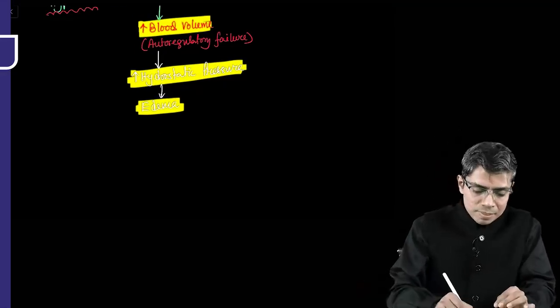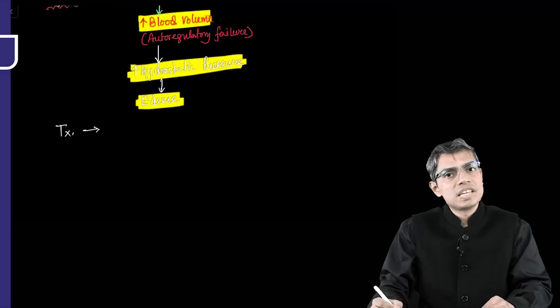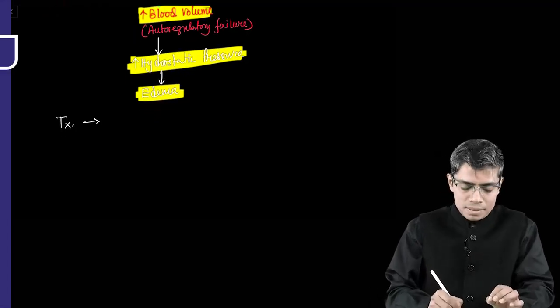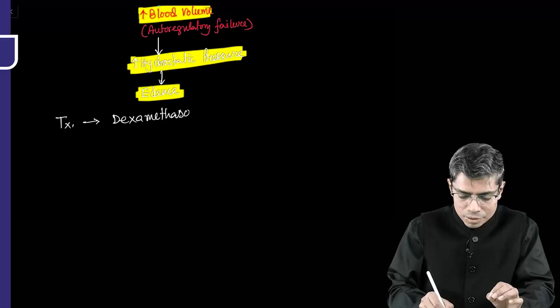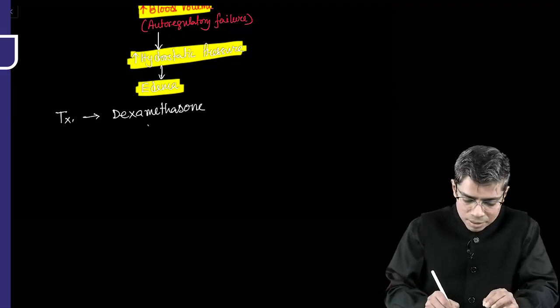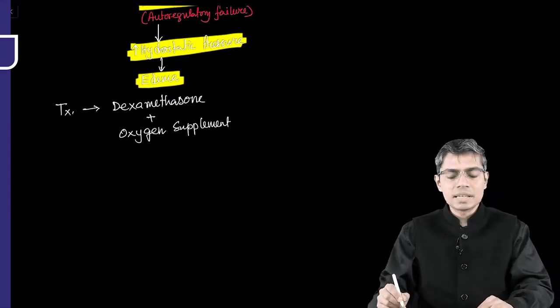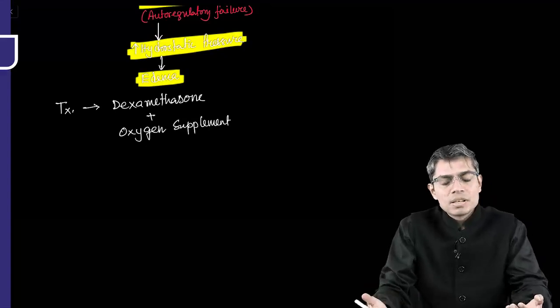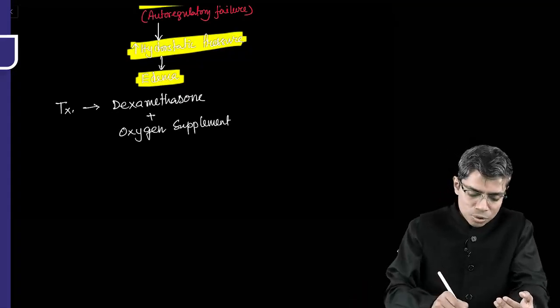So what kind of treatment should be given if the person is developing this acute mountain sickness or HACE? The treatment of choice for this condition is dexamethasone, right? So steroid is given, obviously dexamethasone plus oxygen supplement. Oxygen supplement can be given in hyperbaric condition also, so hyperbaric oxygen or normal simple oxygen can be given. So oxygen you have to give, but the treatment of choice for this condition is dexamethasone along with oxygen therapy.